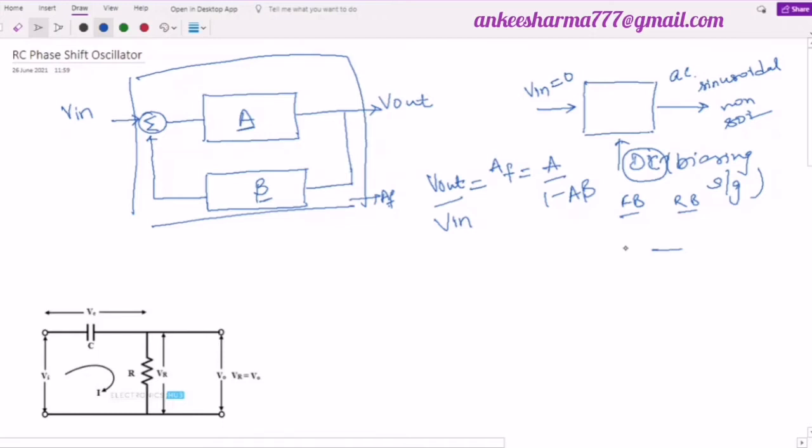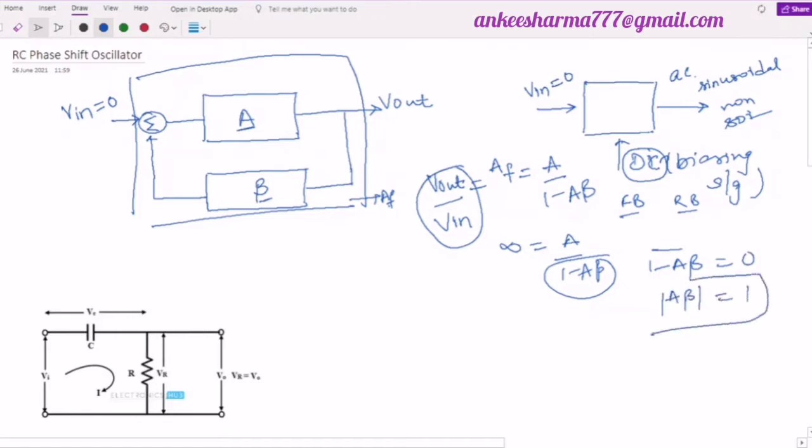Now as I am saying that my V in should be equal to 0, if I substitute V in equal to 0 on the left hand side, V out by V in will definitely be infinity, equal to A upon 1 minus A beta. And this will be only possible when 1 minus A beta is equal to 0, or simply you can say that the magnitude of A beta must be equal to 1.